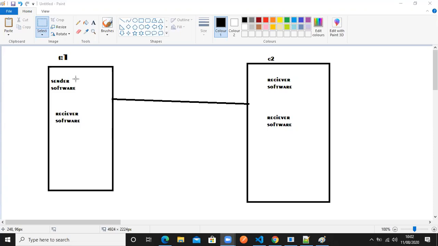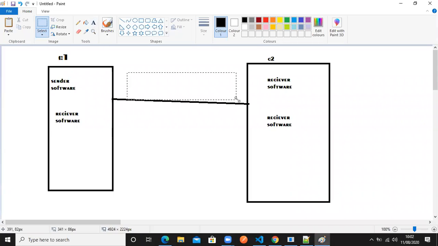Okay. So now sender and receiver, both the software, are there on both the computers. That means computer one can send and receive as well. Computer two also can send and receive as well. Like this, based on the requirement, the software can be installed on all the computers in the network. Okay. So that is how the network will happen. In between the network, how the sending will happen, how the communication will happen. That is the one more thing we discussed, right?